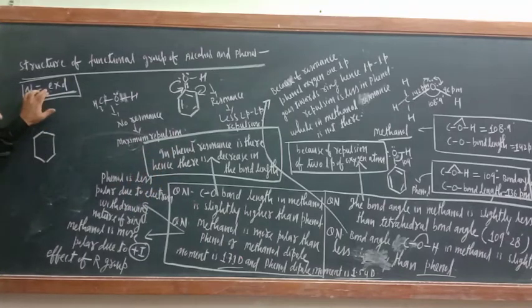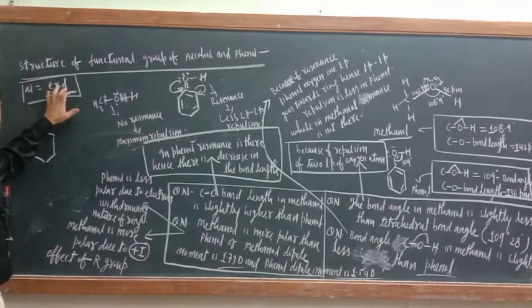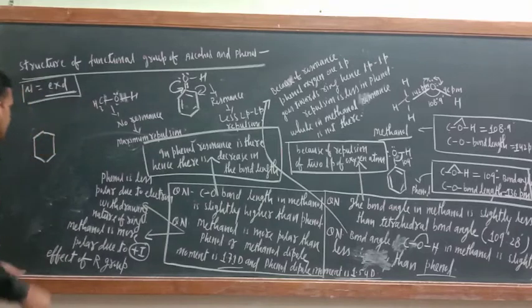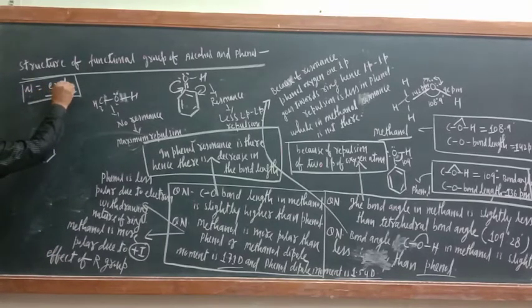Once again listen. E is the magnitude of charge present in positively charged ion and negatively charged ion, and D is the distance between them. Now just see, dipole moment depends upon E and D, magnitude of charge and distance between ions. Now try to understand here.